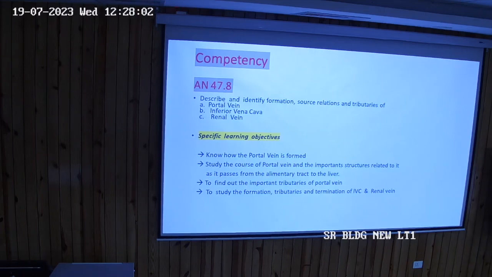Now if I just draw the duodenum, and supposing this is a splenic vein which is coming behind the pancreas.